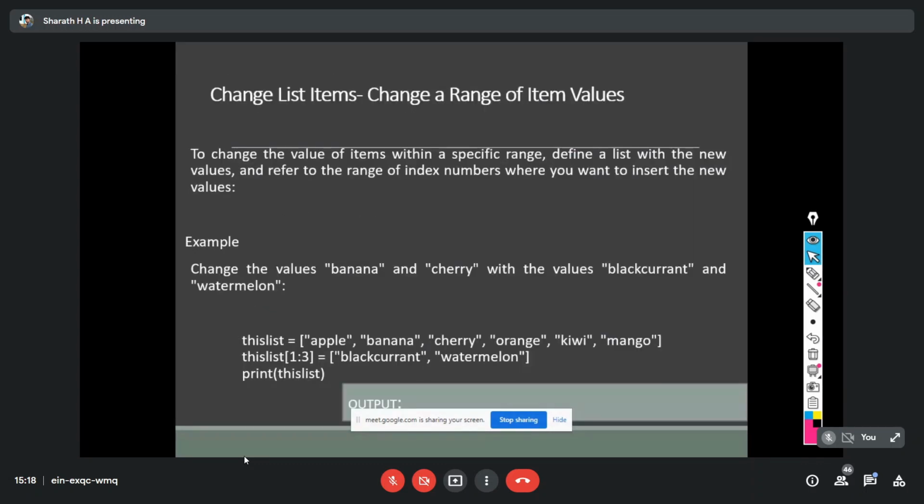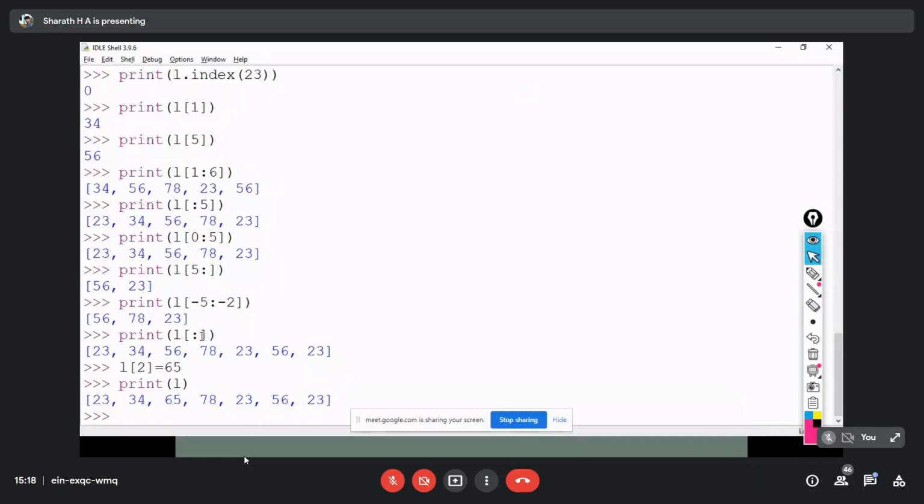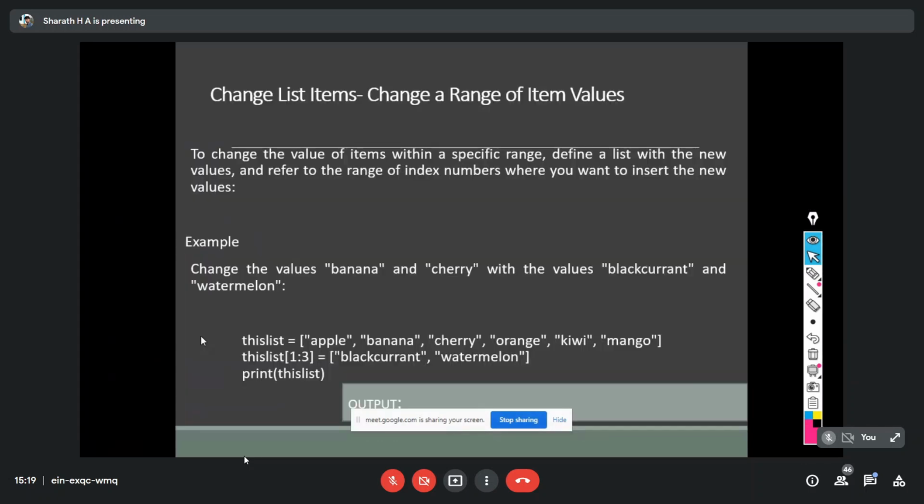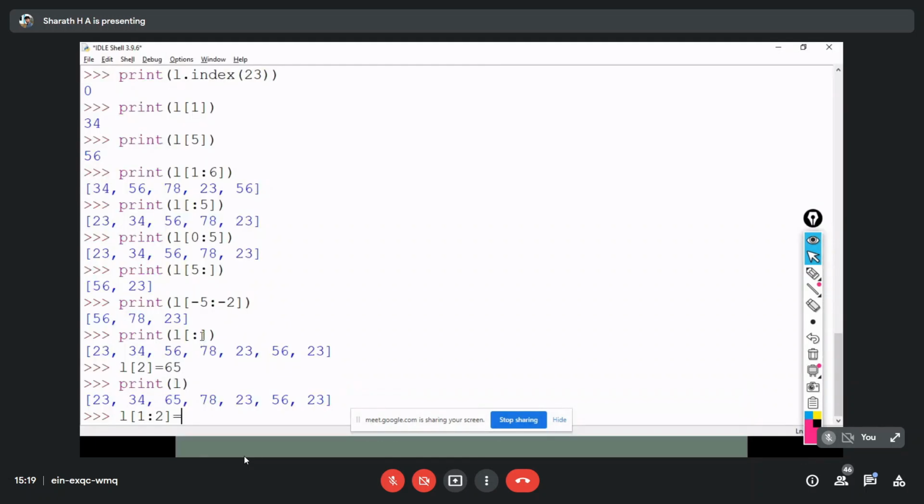Now here they are initialized with multiple values. So L of 1:2 equals, they are using what, a string. But here I had given 34, I already used, 43 comma 54. So here I have initialized that second index with a 1 value, right? Here I had taken multiple indices and I have to initialize them with multiple values.